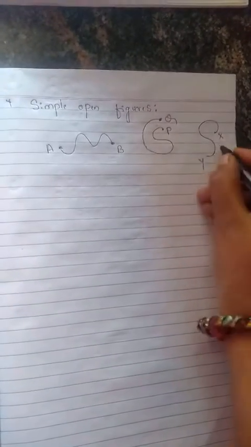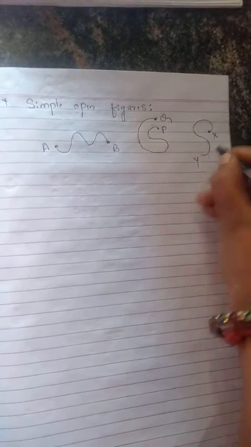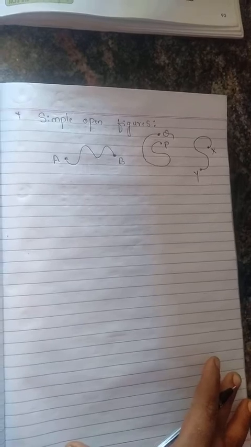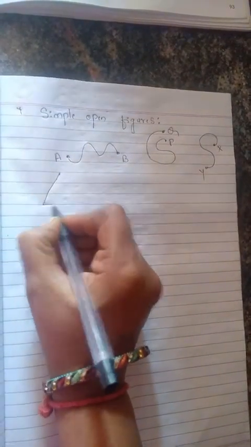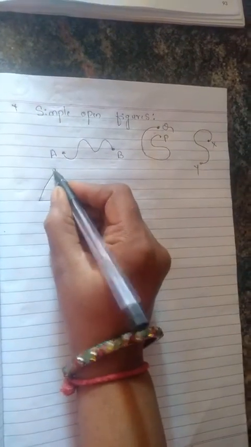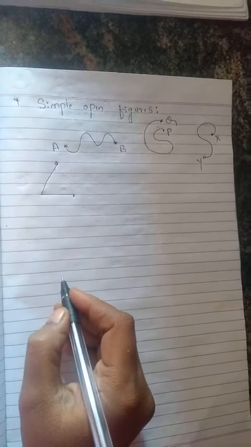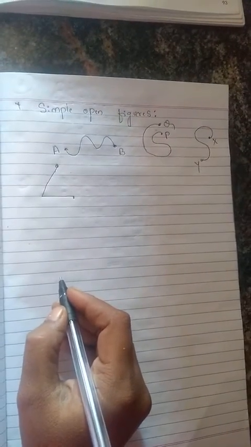X and Y are again at different points, hence these are called simple open figures. The angle you studied in the last video is also a simple open figure. It is an example of a simple open figure.